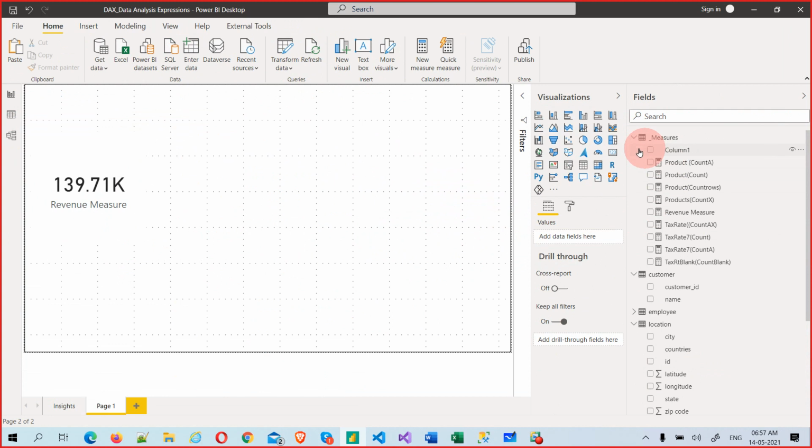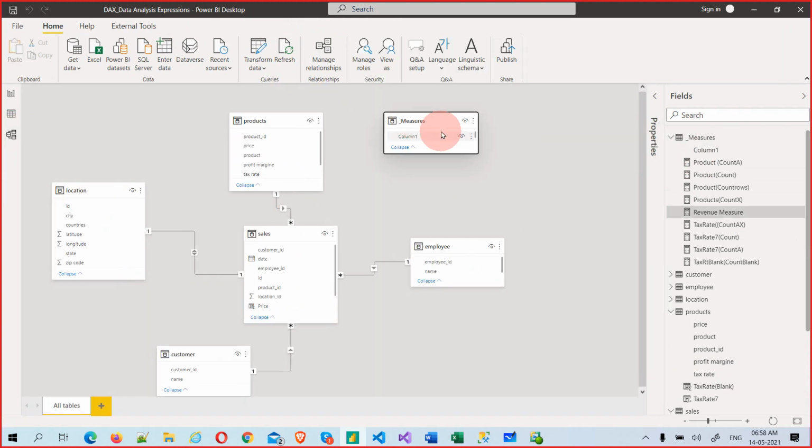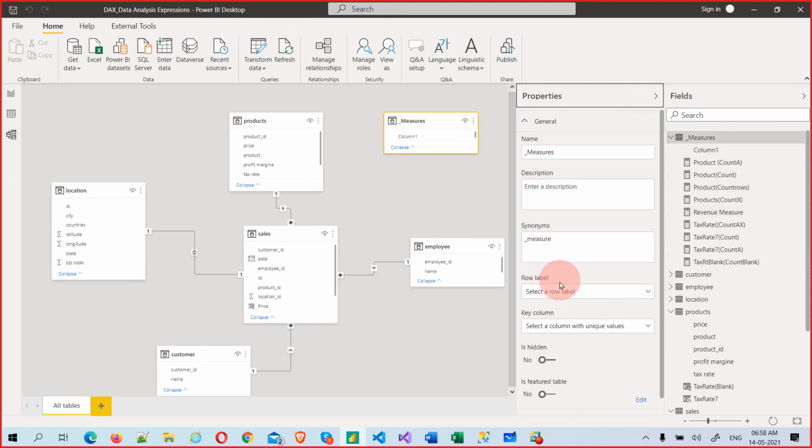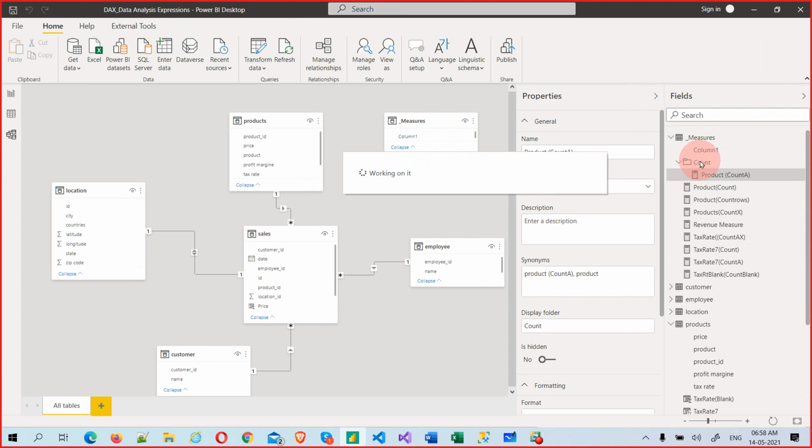Any questions? I will tell you one more best practice here: the measure table. If you have a lot of measures, what can you do? Click on it and go to properties. Select this and there is a display folder. I want to see count measures all in a count folder. Now observe what happens. A folder is created here, a simple logical folder. Now you can push all of them here.